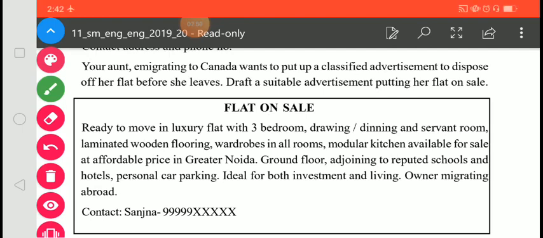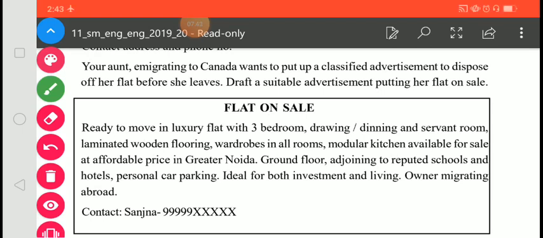Okay, in Greater Noida, ground floor adjoining reputed schools and hotels, personal car parking. So all these things you can also include: nearby hospitals, schools, metro station or railway station, or only 6 kilometers away from the airport. So all these things you can mention. Ideal for both investment or living. Owner migrating abroad. Contact Sunita on this mobile number. You can also write here an email ID. So whatever you prefer, you can give here.